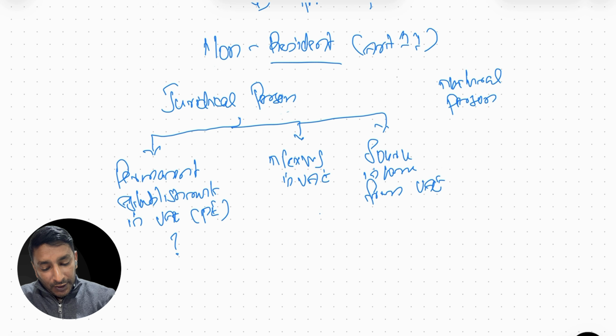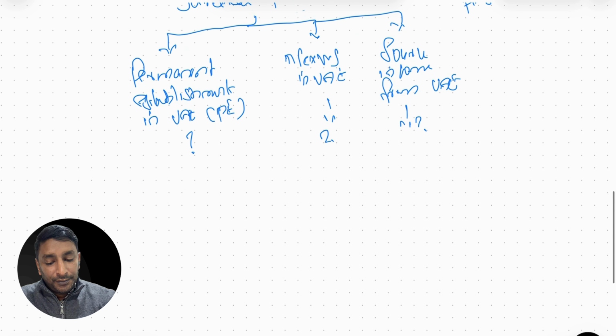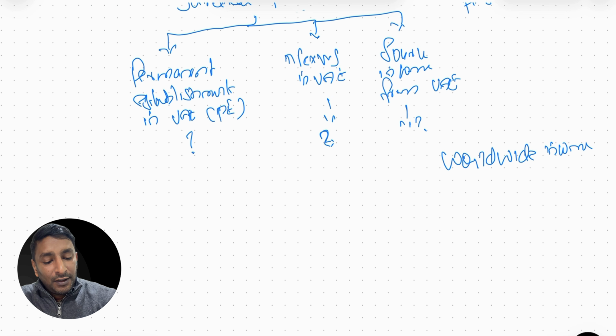Now, we are going to discuss what is permanent establishment, what is nexus, what is source income. Before that, any resident person is going to pay taxes in UAE on their worldwide income. We discussed this in the previous chapter, article 12 of UAE Corporate Tax Law.